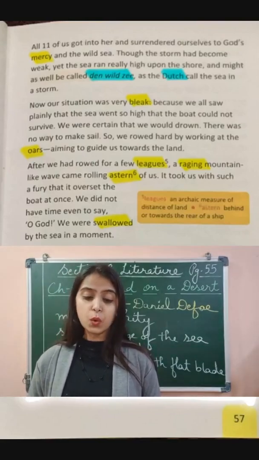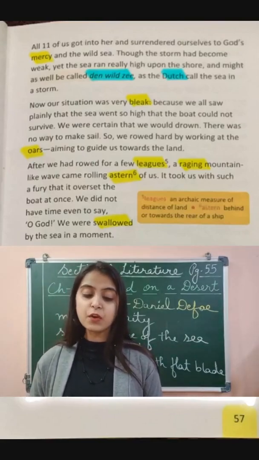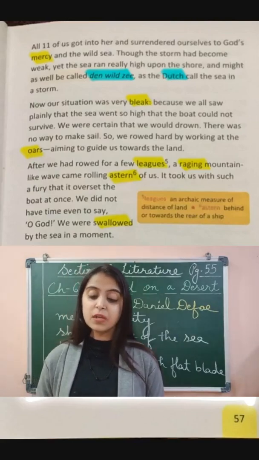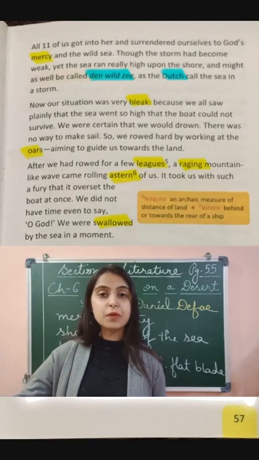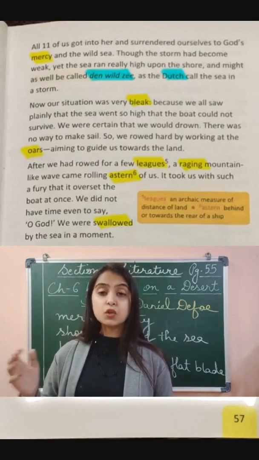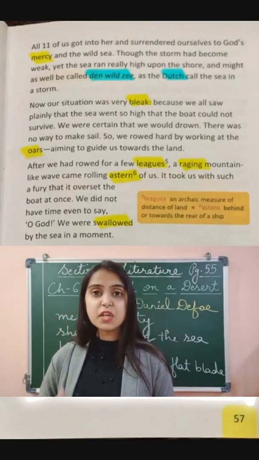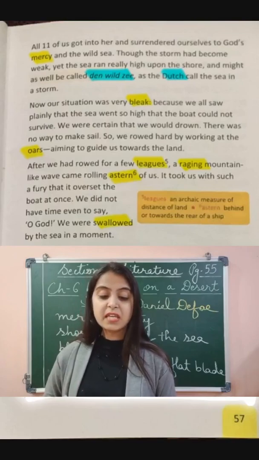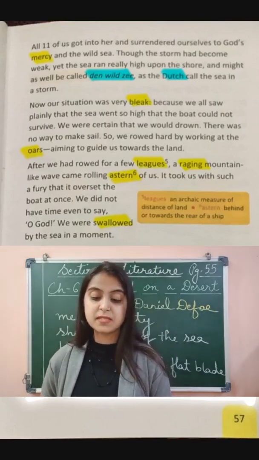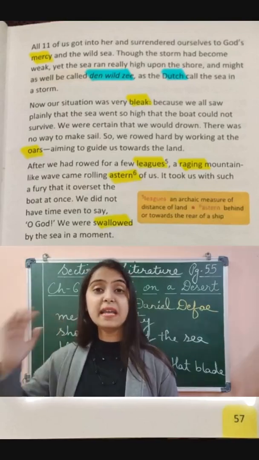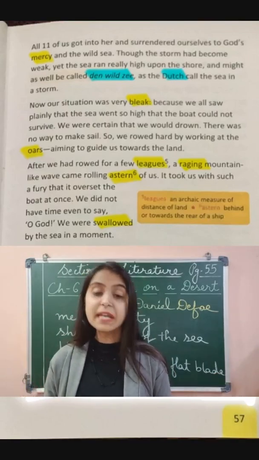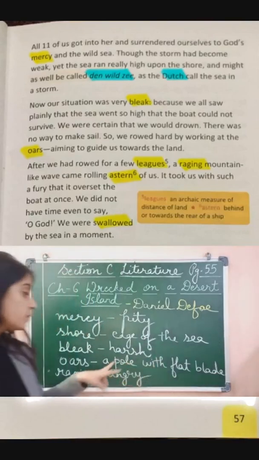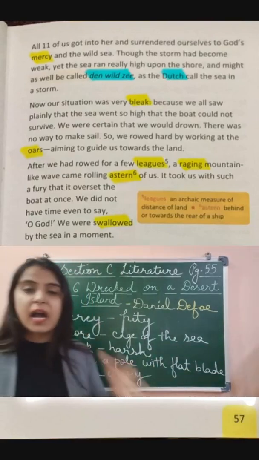"After we had rowed for a few leagues," which means a short distance, towards the land, "a raging mountain-like wave came rolling astern of us." Astern means behind. Raging means an angry wave, a high wave.